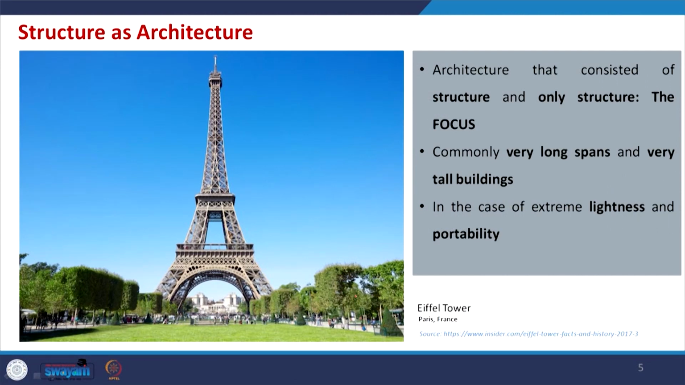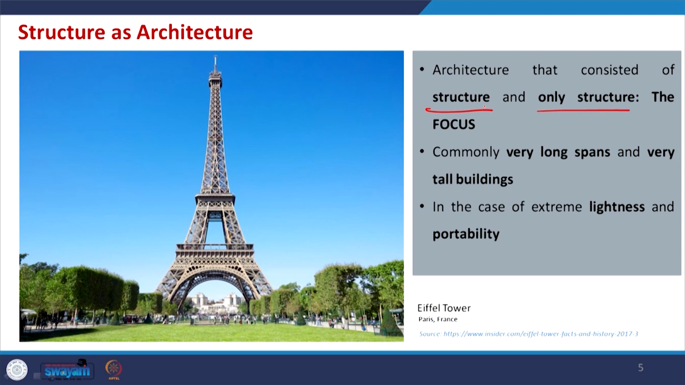This is another picture, of the Eiffel Tower, where the architecture consists of structure and only structure. The focus is on structure, and whatever form finally came out for the existing building is different, but overall, looking at it, we give more weightage to structure. So, I would rather say it is the dominance of structure.